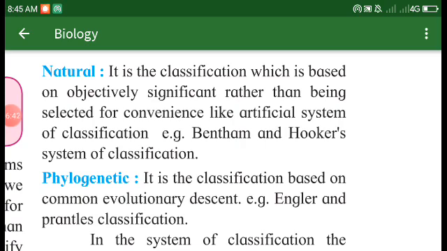In this type, the classification is based on objectively significant characters, rather than being selected for convenience like an artificial system. This natural type of classification was proposed by Bentham and Hooker.